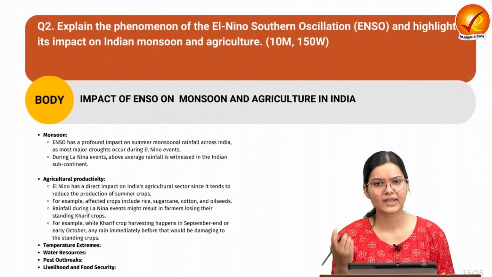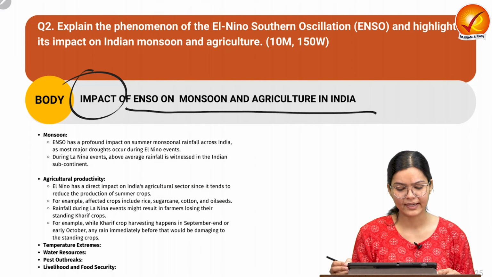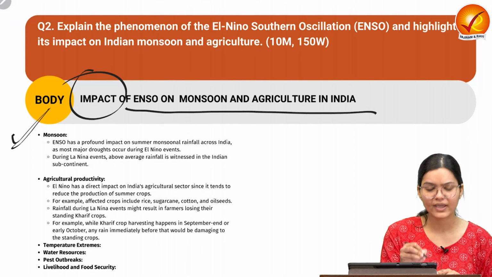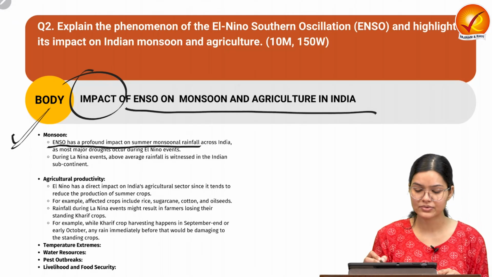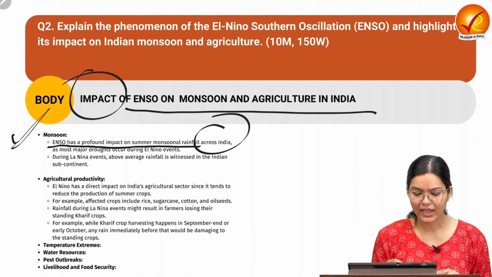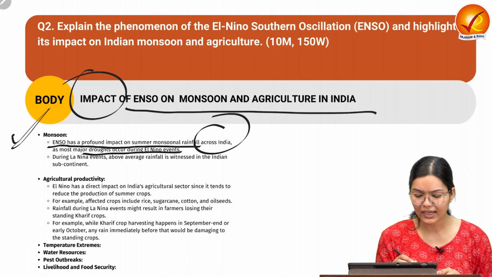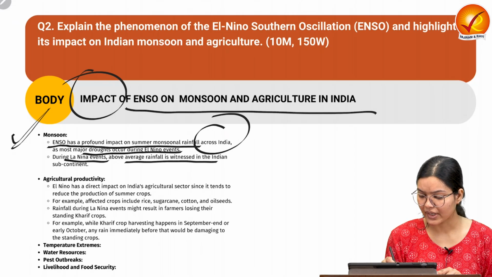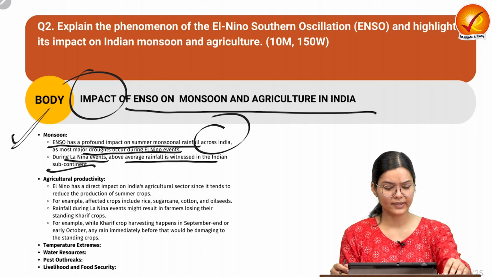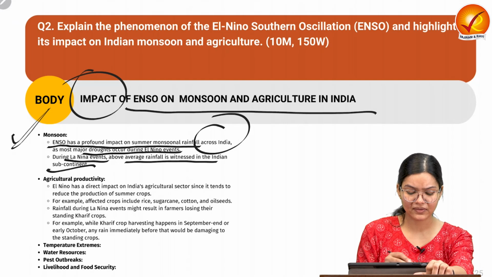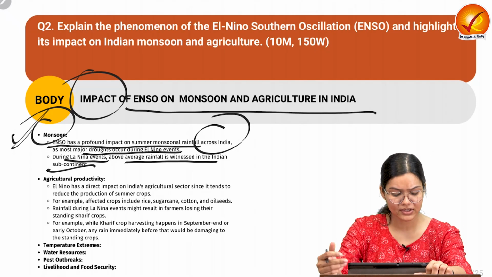Now let us try to deal with the second part of the body, impact of ENSO on the monsoon and agriculture in India. What impact are we having? As we already have discussed, ENSO has a profound impact on summer monsoon rainfall across India, as drought-like conditions happen due to El Nino, and during La Nina events, above average rainfall would be there in the Indian subcontinent, and thus agriculture productivity is affected. As we know already, monsoon is linked with agriculture productivity.